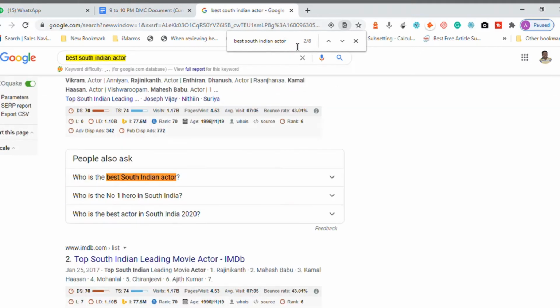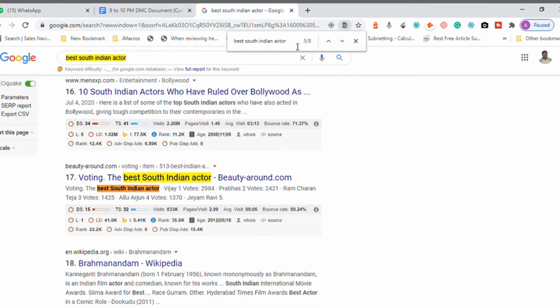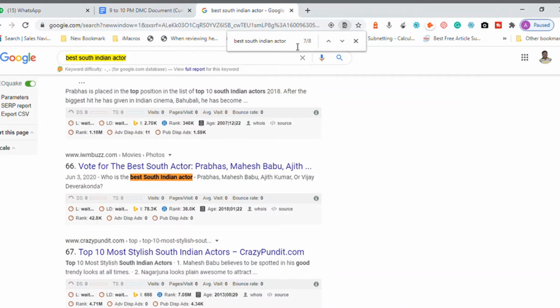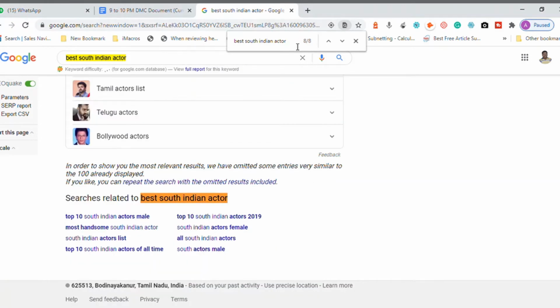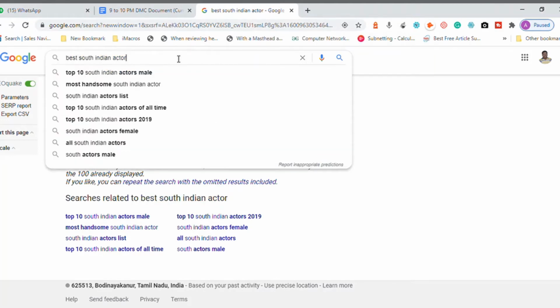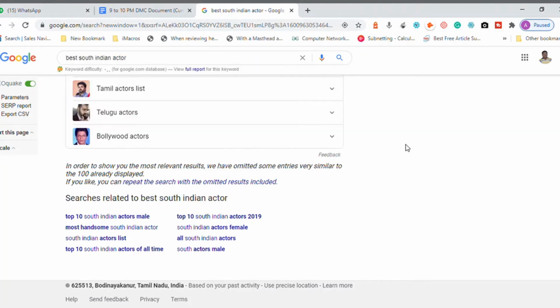So Google does not display exact matching results. Google displays results that are related to the words that we choose. Make sense?